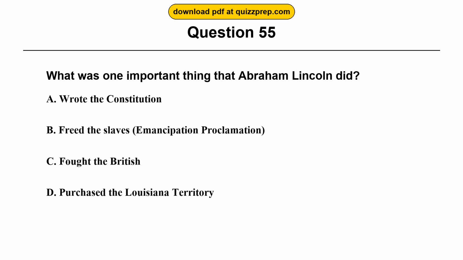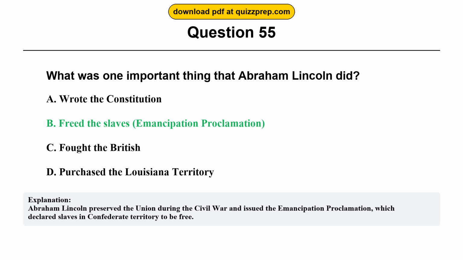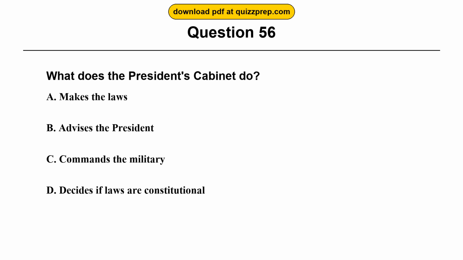Question 55. What was one important thing that Abraham Lincoln did? Option A, wrote the Constitution. Option B, freed the slaves, Emancipation Proclamation. Option C, fought the British. Option D, purchased the Louisiana Territory. The correct answer is option B, freed the slaves, Emancipation Proclamation. Abraham Lincoln preserved the Union during the Civil War and issued the Emancipation Proclamation, which declared slaves in Confederate territory to be free.